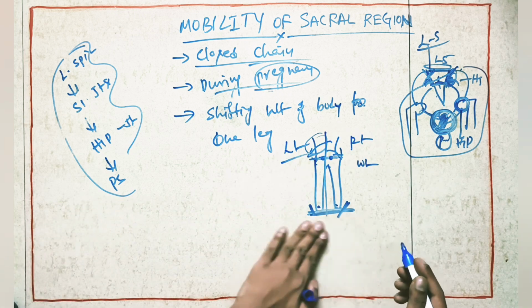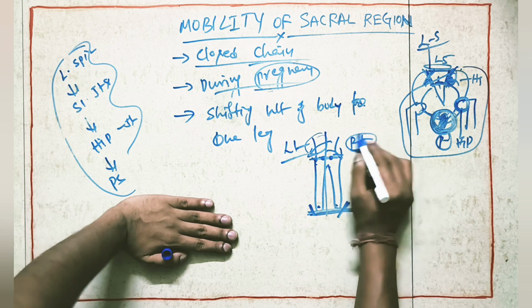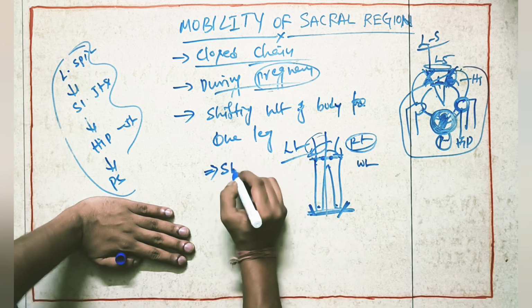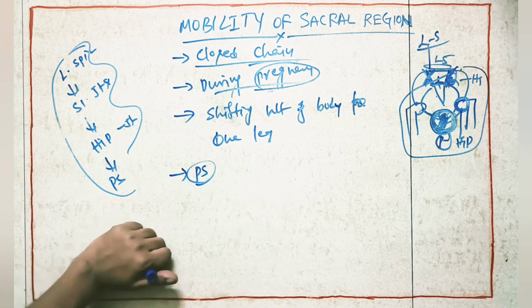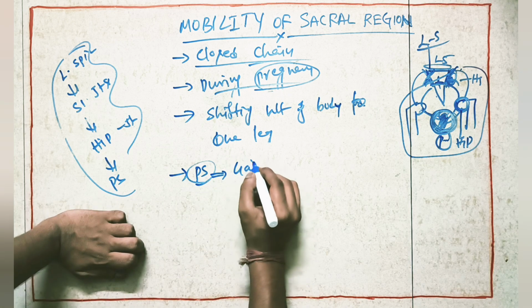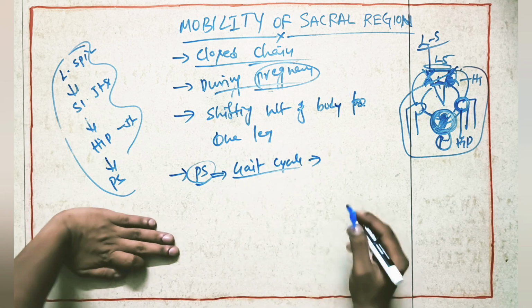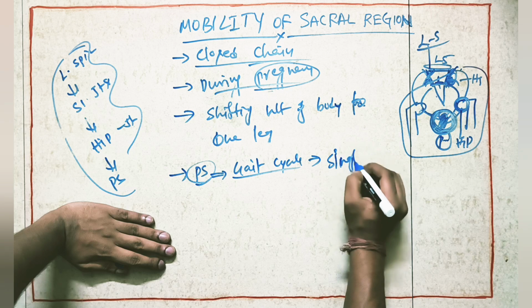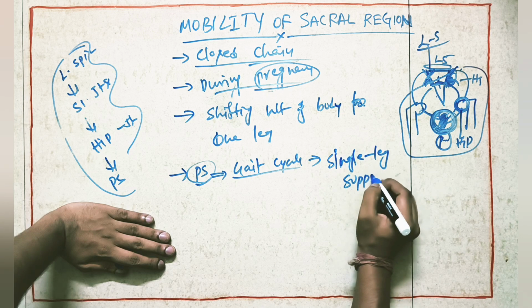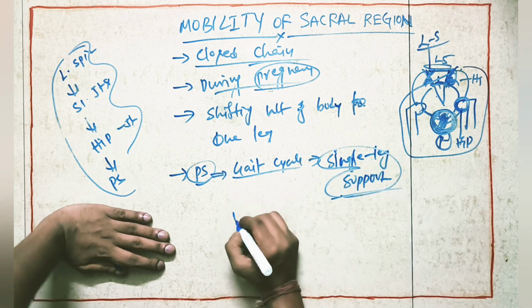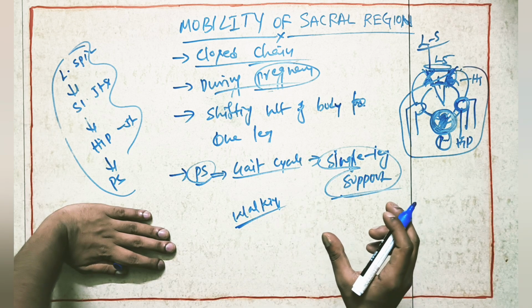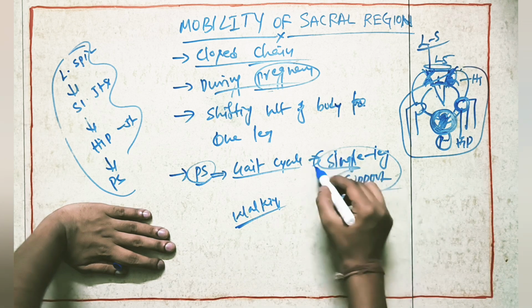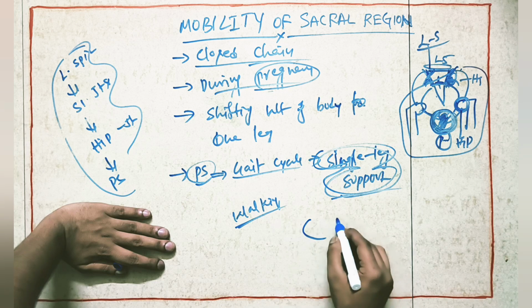If the same person shifts full weight to the right side, what will happen? At that time movement will happen at the SI joint. Here see the pubic symphysis. If we look at the gait cycle, we can see one thing, single leg support. When the person is walking and the limb is in single limb support, at that time see here the pubic symphysis.